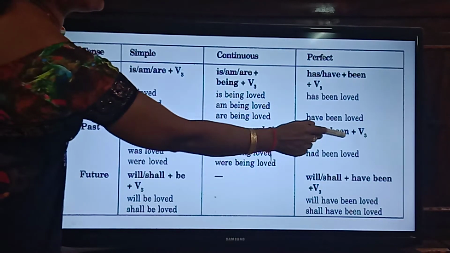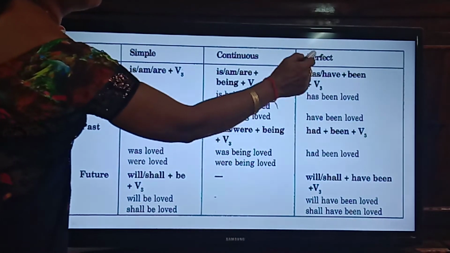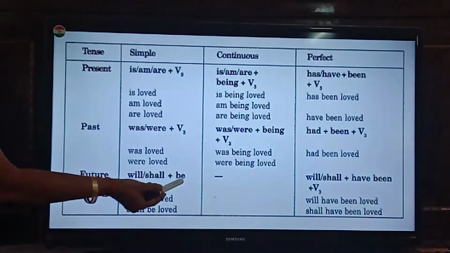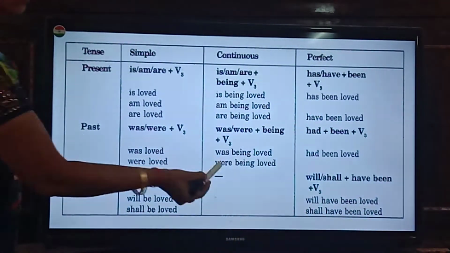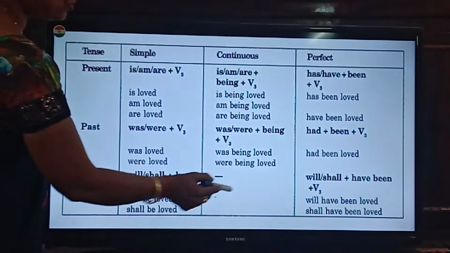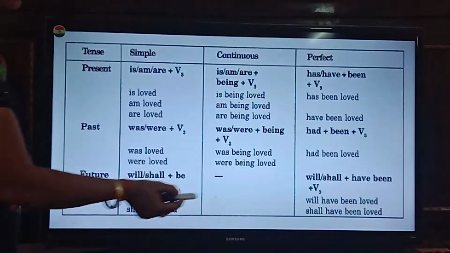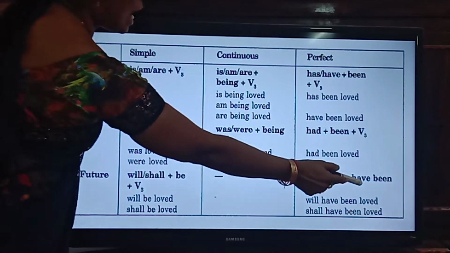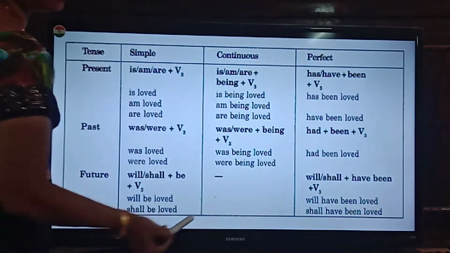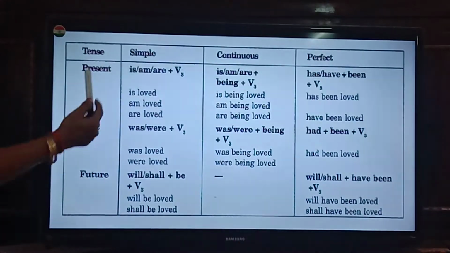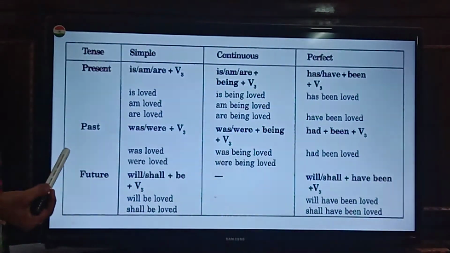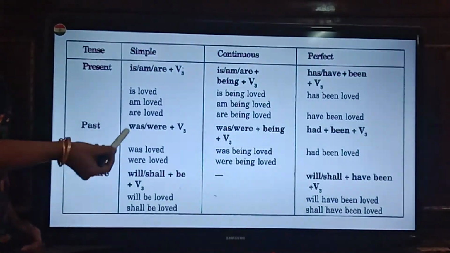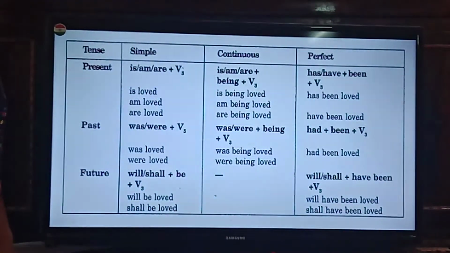Then had plus been plus V3 form in perfect. Then future, will or shall plus be plus V3 form. And coming to continuous, you will not find any passive voice. Then in perfect, will or shall plus have been plus V3. These are the structures of these tenses. So these structures, you can pause the video and go through once for better understanding.